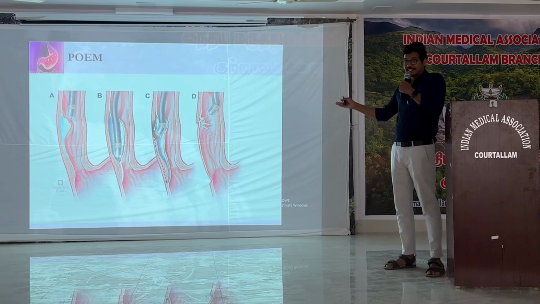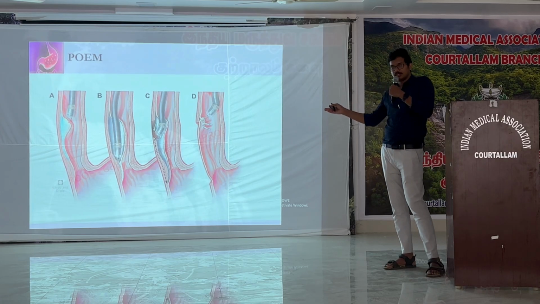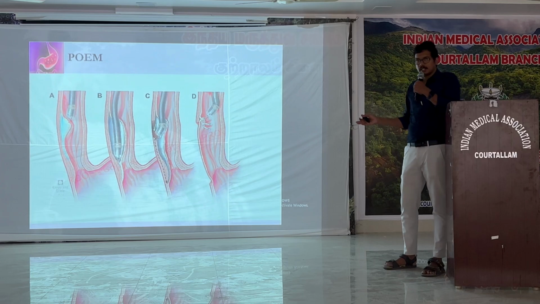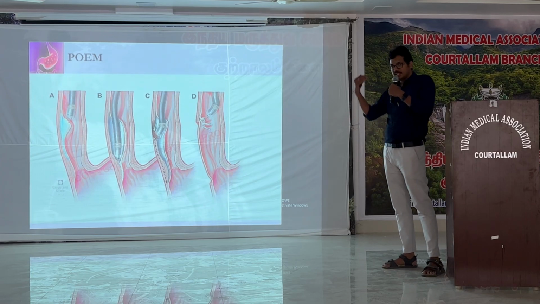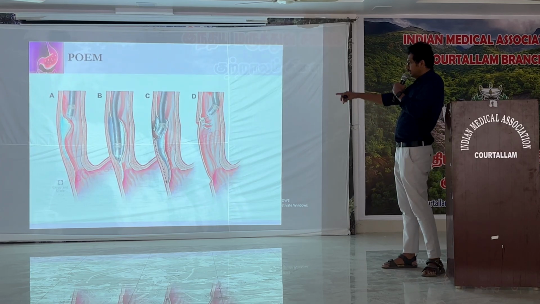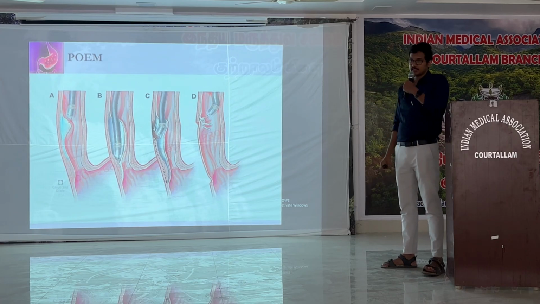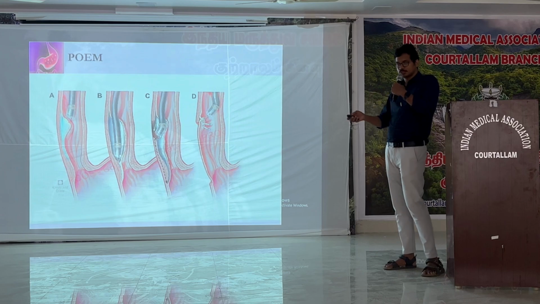Second one is the esophageal myotomy, peroral, which we call the POEM procedure. It is a surgical procedure, not like a simple balloon procedure. We dissect into the submucosa, we cut through the muscles in the GE junction, and then we clip it on the submucosal layer. This is equal to Heller's myotomy, but it is done endoscopically.